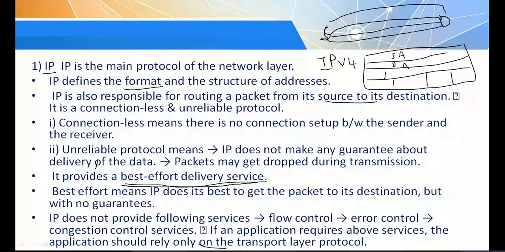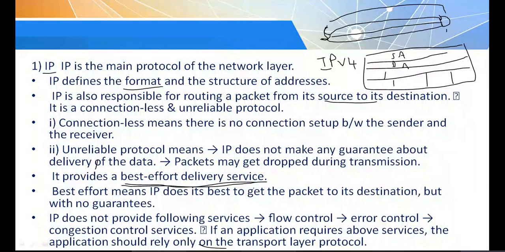IP is connectionless, it is an unreliable protocol, and it also provides best effort delivery service. Don't think that unreliable means there will always be loss of data. Due to some network problem there may be a possibility of loss of data, not always. That is the reason it is called best effort delivery service.